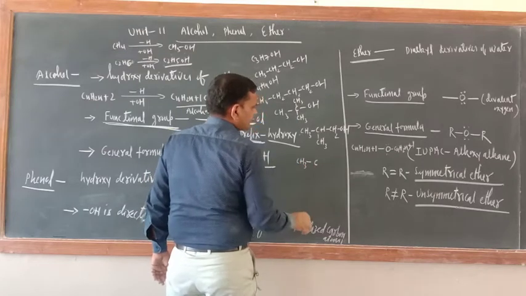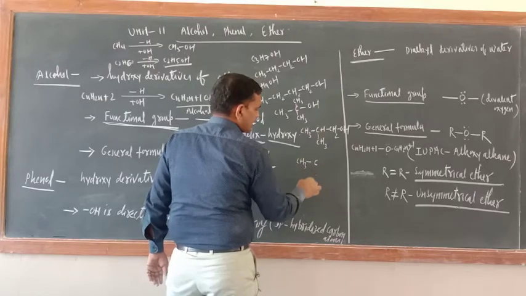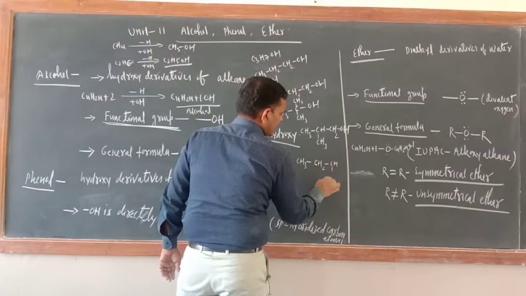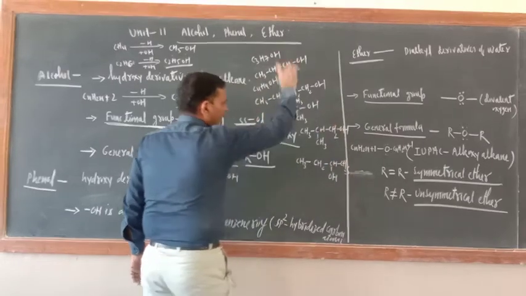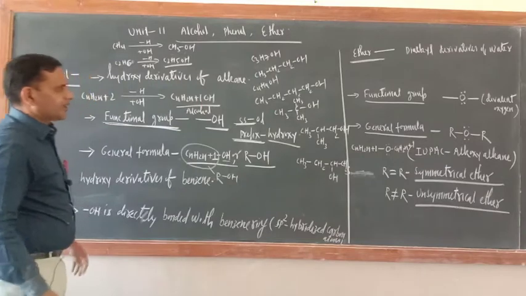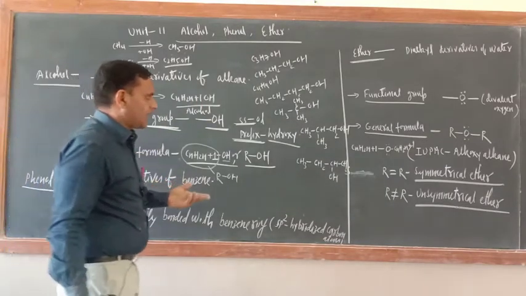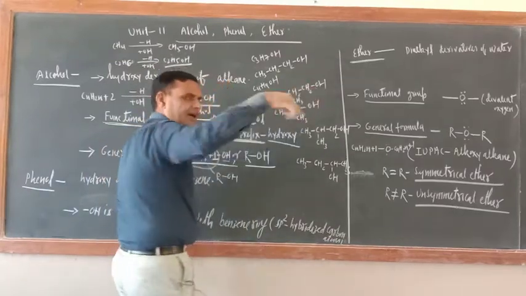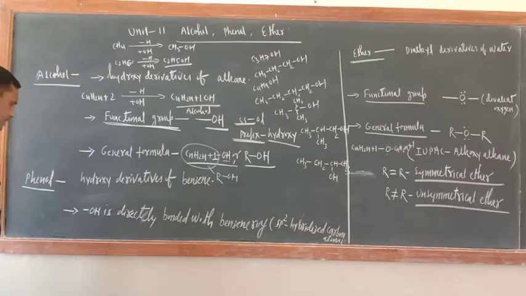CH3C, 1, 2, 3, 4. Yes. CH3, CH2, CH, here OH, here CH3. So all are alcohol only. There are various ways to write. Now just try to understand this. 1 degree, 2 degree, 3 degree I will teach you afterwards. Now let us have some idea about the phenol.